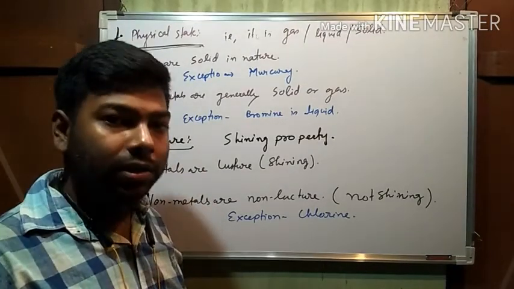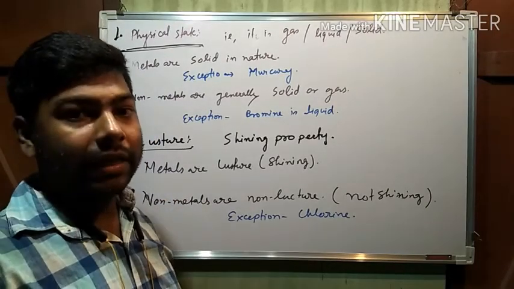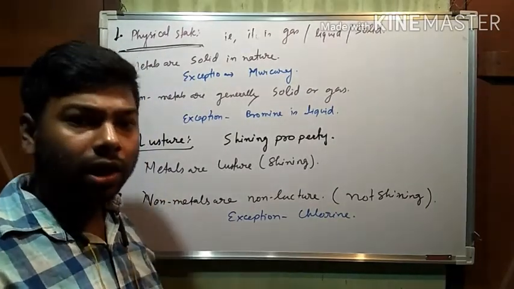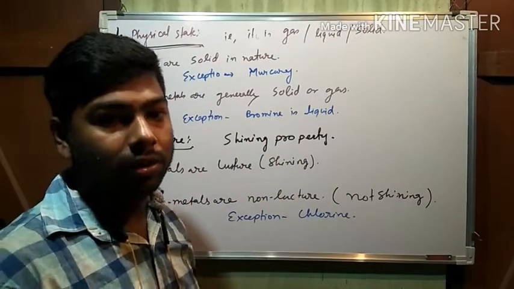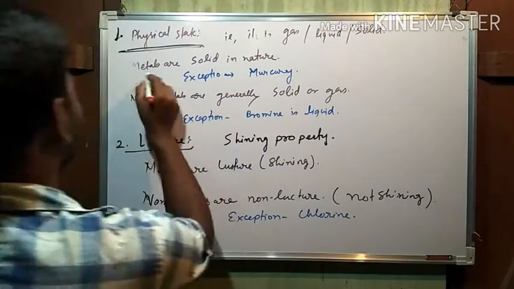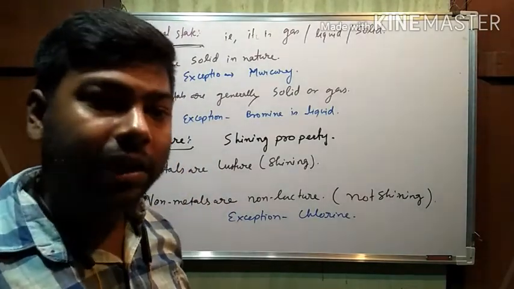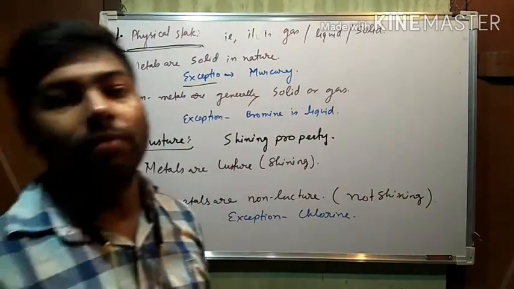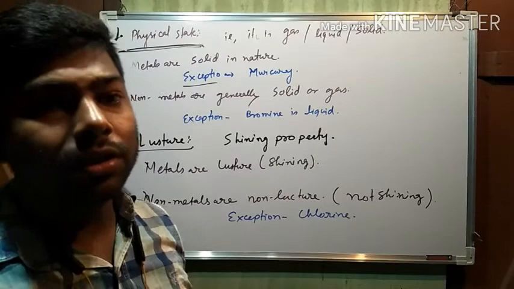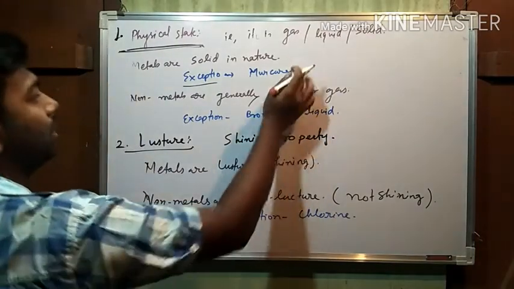Physical state means in which state any compound, metal or non-metal, exists: gaseous, liquid or solid. Metals are generally solid in nature, but there are some exceptions, which is mercury. Mercury, which is present in our normal thermometer, is in the liquid state.